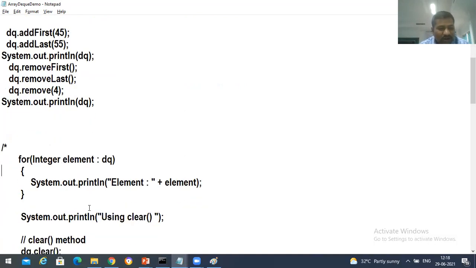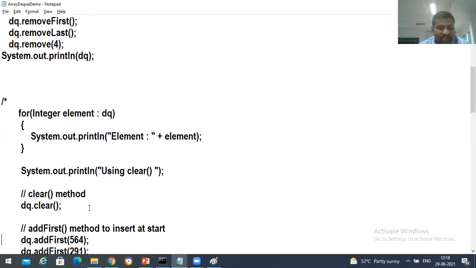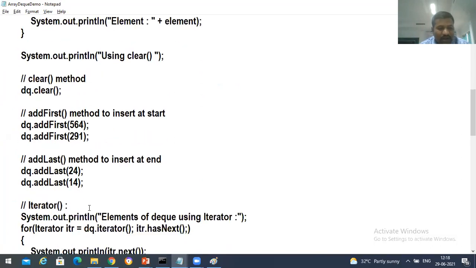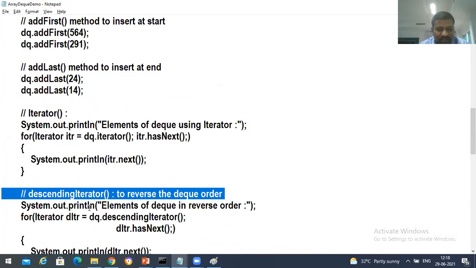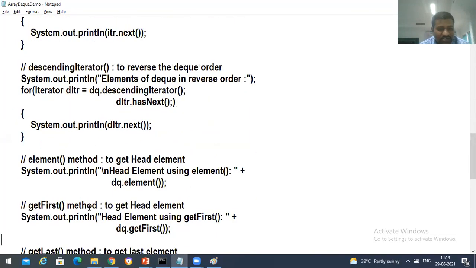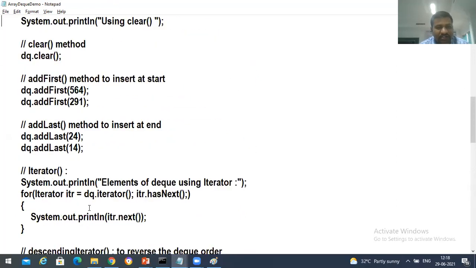And this is by using an iterator. By using a for each loop we are printing, and the clear function deletes everything. After that, again they added, again added at last, again used iterator, and a descending iterator to print the deque in reverse order. All these other things are not required. Just take the program up to this.